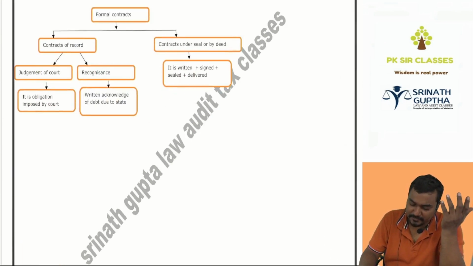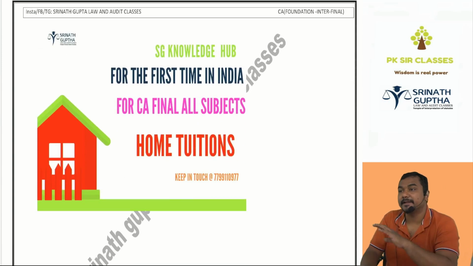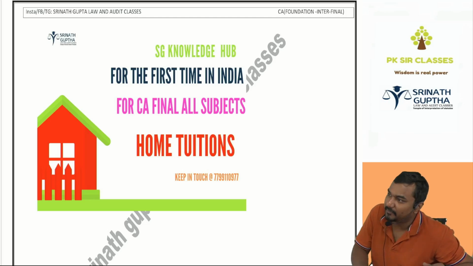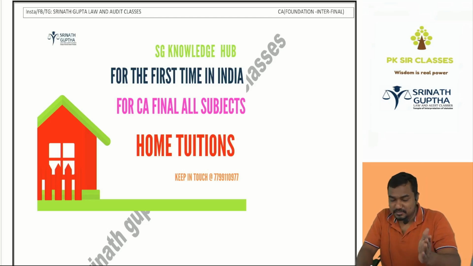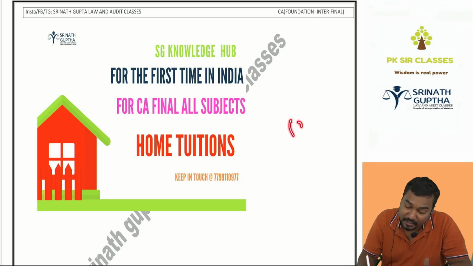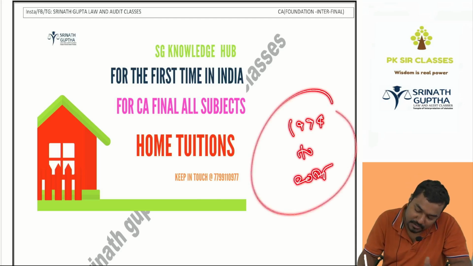So with this we are done with chapter 1 of the Indian Contract Act. 1A is completed. The second part we will discuss in the next class. After this we are going to do the scanner from 1994 to 2025, and the questions we will cover in the scanner.